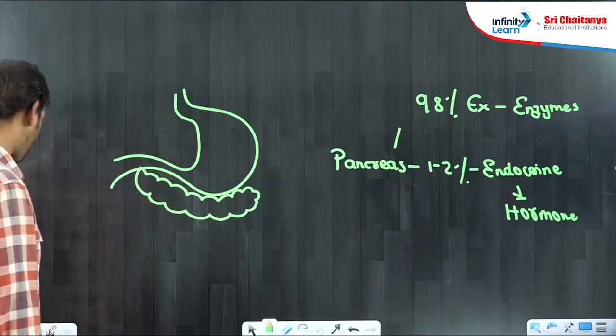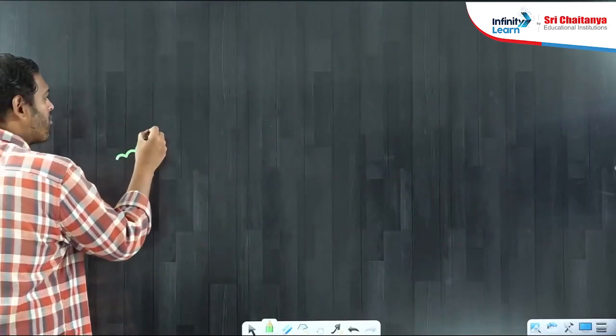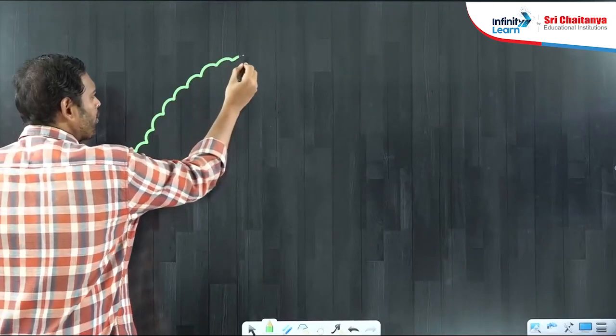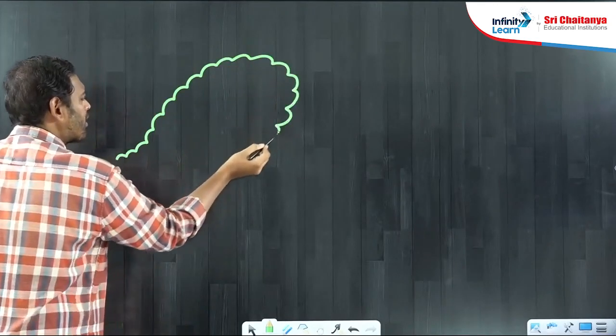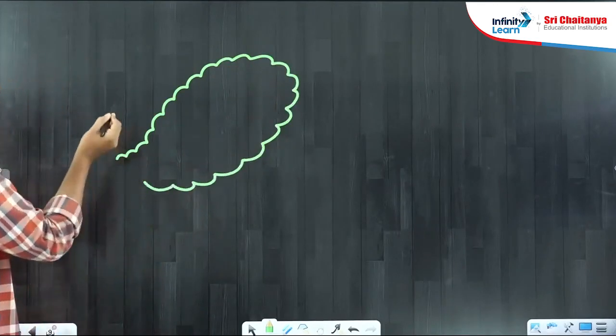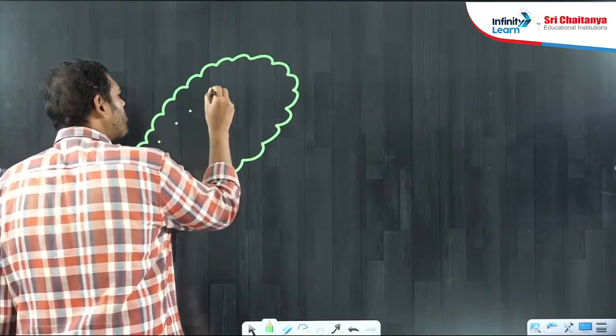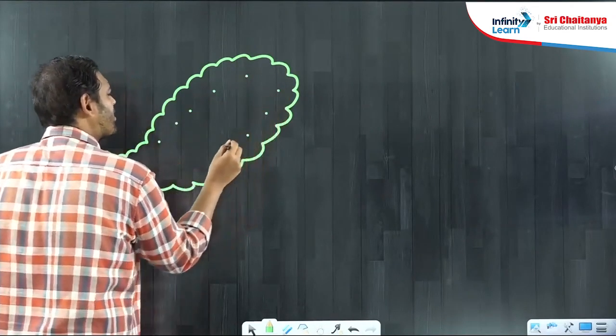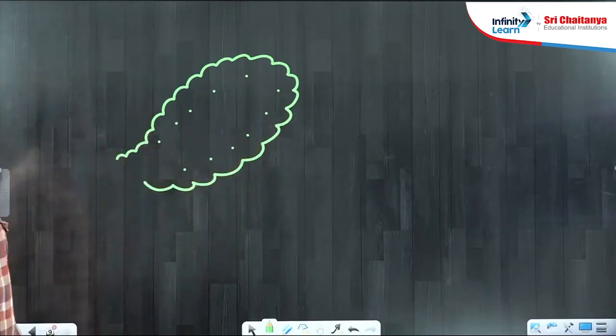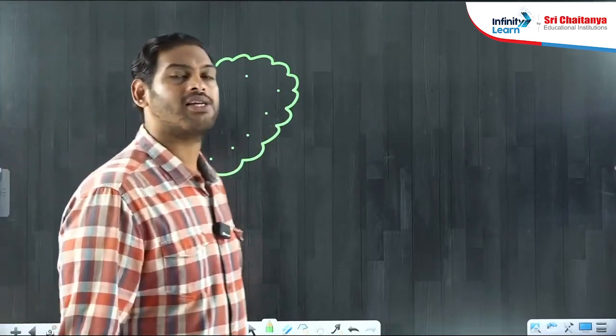So scientists say that in a very big ocean of exocrine pancreas, the endocrine part was distributed like small islands. As I told you in English, if you add a suffix to any term, the size of that object becomes small. Book, booklet. River, riverlet. Cigar, cigarette.